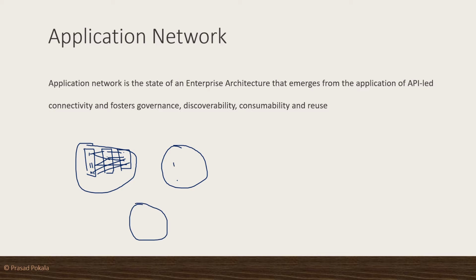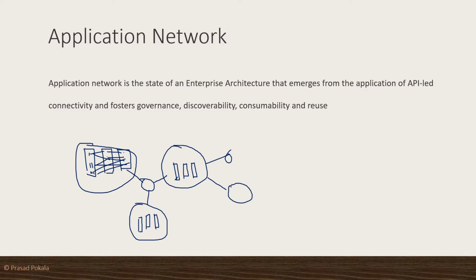So there could be one set of such APIs written in a different LOB for their purposes of different business implementations. Same way another vertical in your organization, and at one point they may not overlap across many functionalities, but some place there would be a common integration between these as well. So it keeps on growing, right? So such kind of network is called the application network. So that's the definition you are seeing in front of the slide.